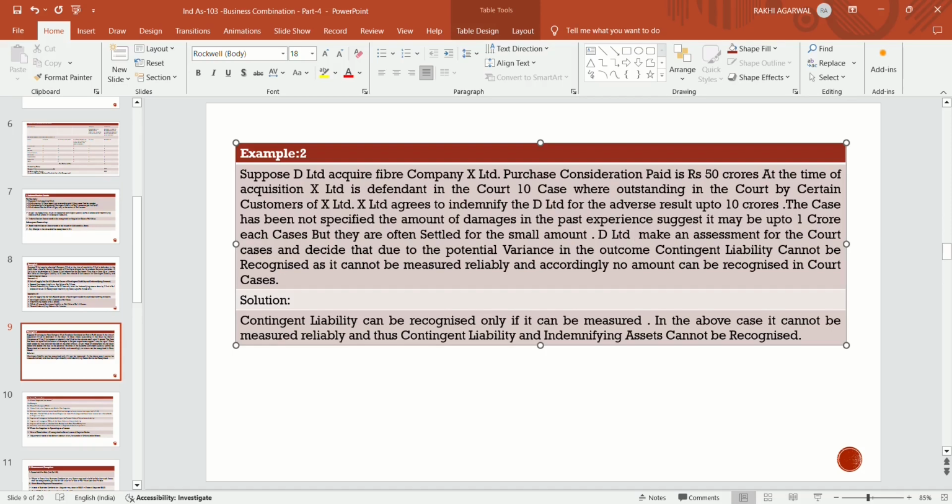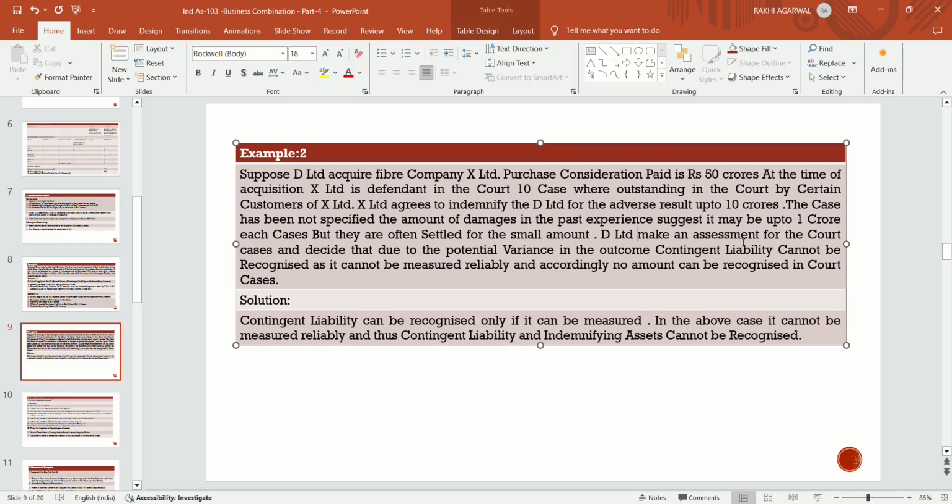contingent liability cannot be recognized as it cannot be measured reliably, and accordingly, no amount can be recognized in court cases. Because in these cases the contingent liability is there, that is, the court case is going on, but its fair value cannot be measured reliably. So there is no present obligation in these cases. The fair value cannot be measured reliably. So D Limited will not recognize contingent liability in its books.